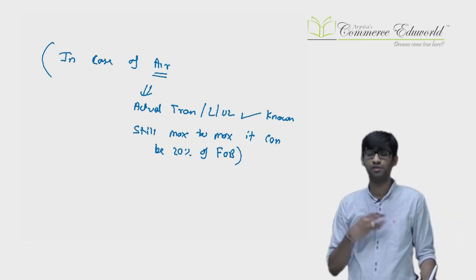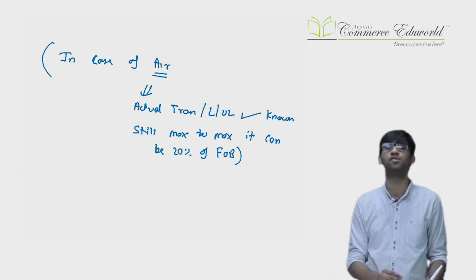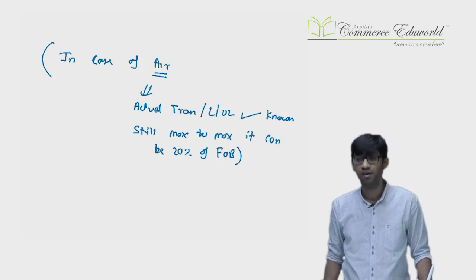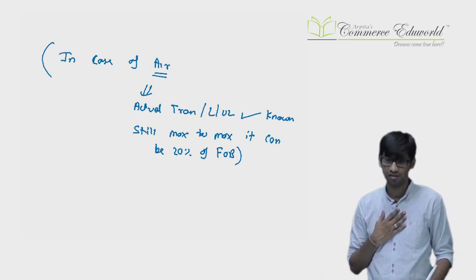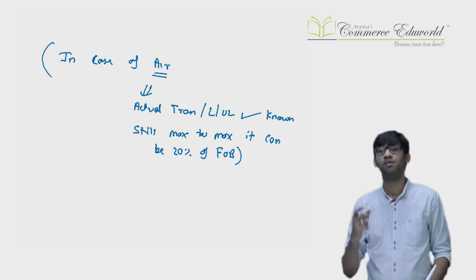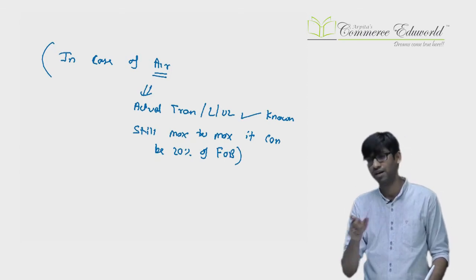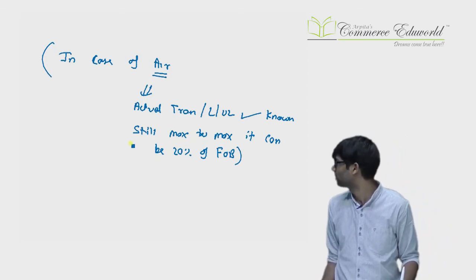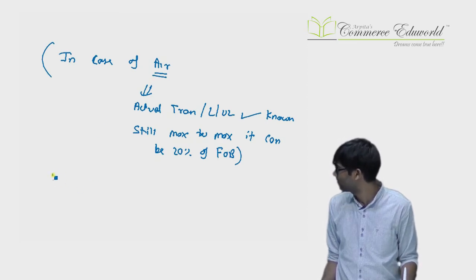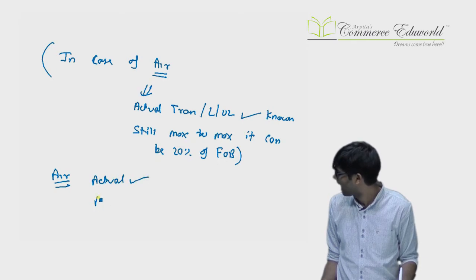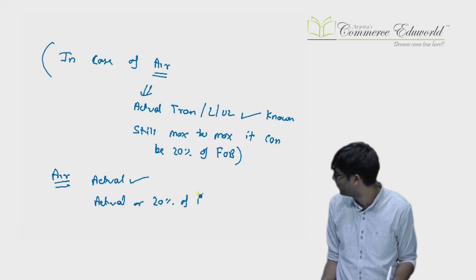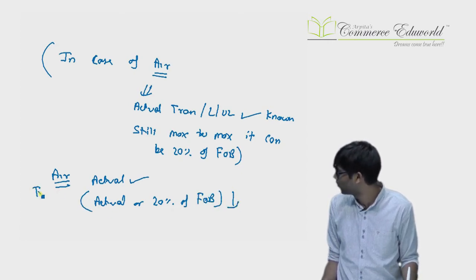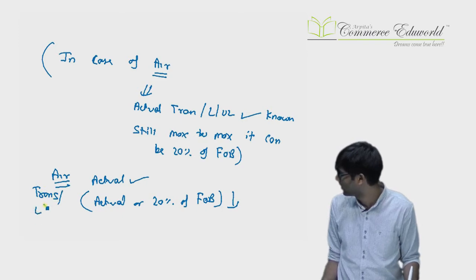In case of ship, what happens? If you know the actual, take the actual. If you don't know the actual, then you go for 20% of FOB. In case of air, that's not the case. Even if you know the actual, the value to be taken is the actual or 20% of FOB, whichever is lower. So the final rule for air is: if you know the actual, then the actual or 20% of FOB, whichever is lower, will be considered for transportation, loading, unloading, etc.